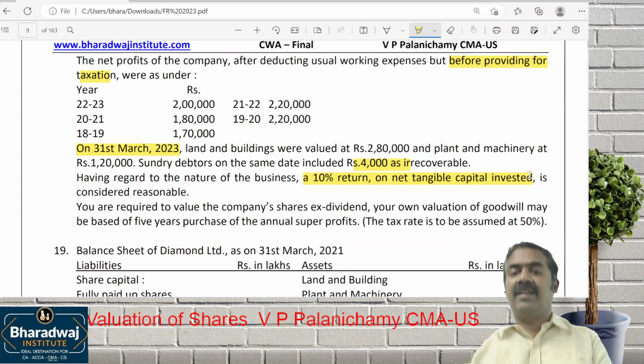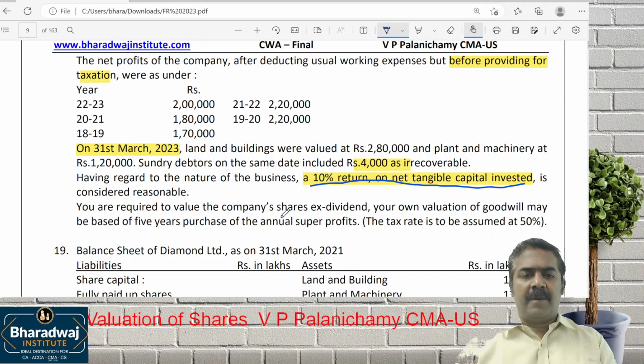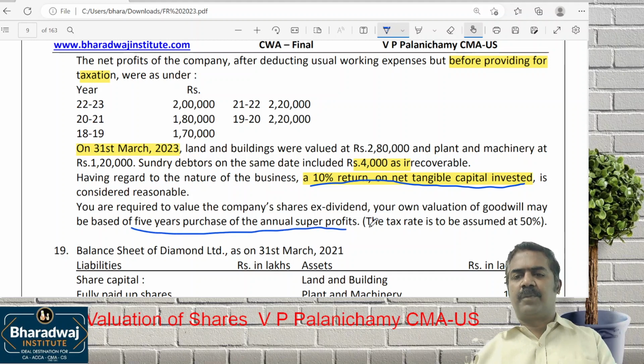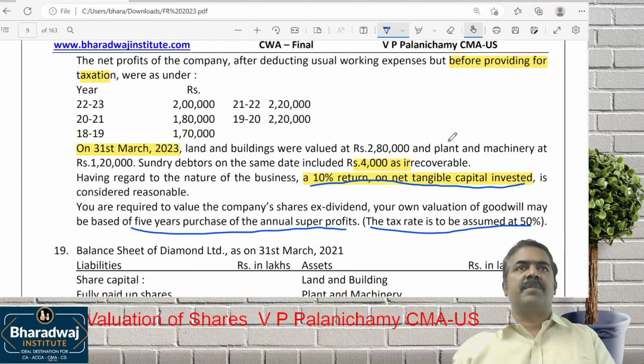10% on the net tangible capital invested. Is the 10% return given on the capital employed or on net tangible assets? Net tangible assets means, in the balance sheet, you work out assets minus liabilities. Value the shares based on ex dividend. Your own valuation of goodwill may be based on 5 years purchase of super profit. Tax may be assumed at 50%.